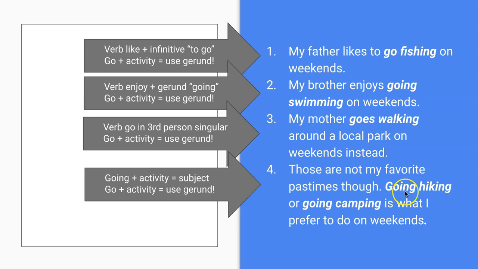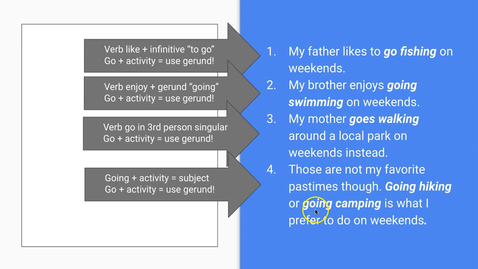I need to use going because this is the action that starts the activity. And because I use go with a gerund to talk about some outdoor activity, I need to use ing and ing both because this is the subject form. Same here, going camping. Going is my verb that I use as the gerund, and camping is the activity that comes with this verb.